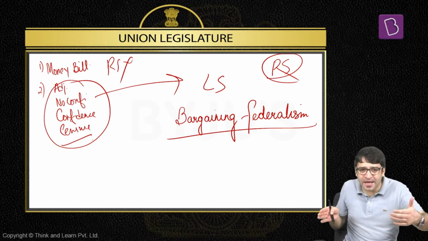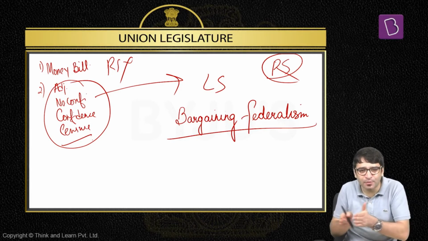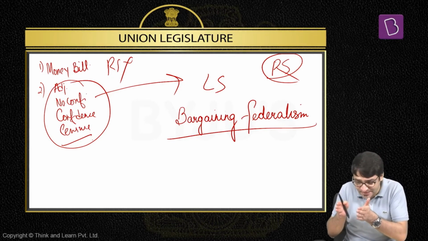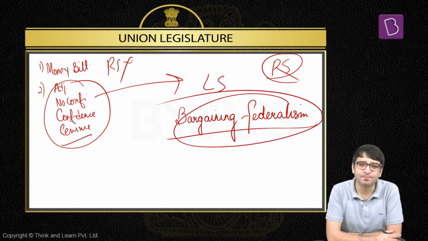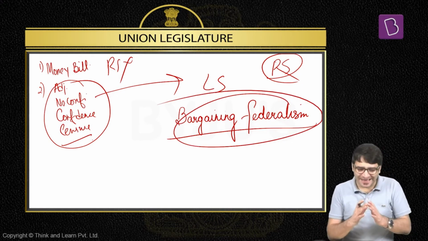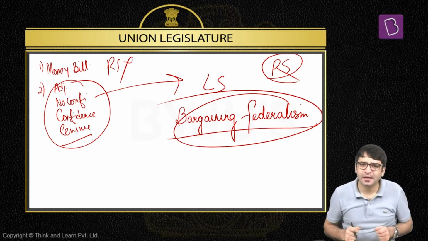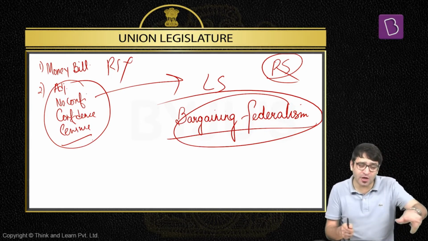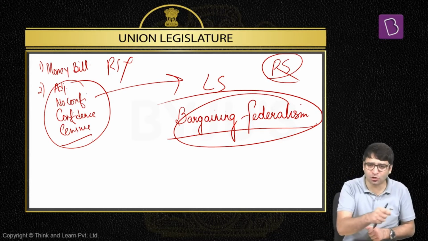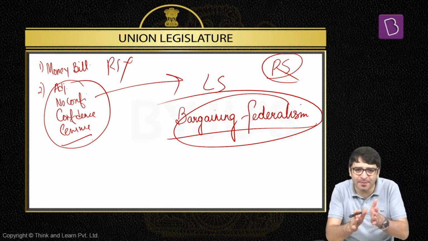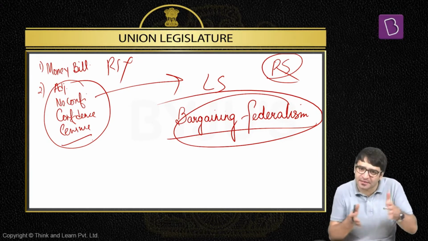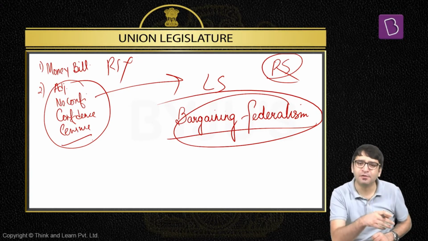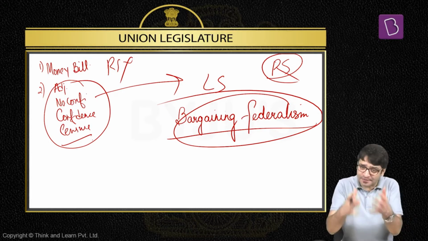When regional parties bargain with the center, who is getting strengthened? Regional political parties, which means states are getting benefited. When states are getting benefited, it's always a benefit for our federalism, and that is what we call bargaining federalism. That means the Rajya Sabha plays an important role in giving this bargaining federalism a push. Because when a party is in power at the center, it may not have the majority in Rajya Sabha, despite the fact that it has a thumping majority in Lok Sabha. And to get key bills passed in the parliament, this central government now reaches out to the regional players. It reaches out to regional political parties, thereby strengthening federalism, bargaining federalism, because the states will bargain good terms for their respective states. That's the relevance of Rajya Sabha.